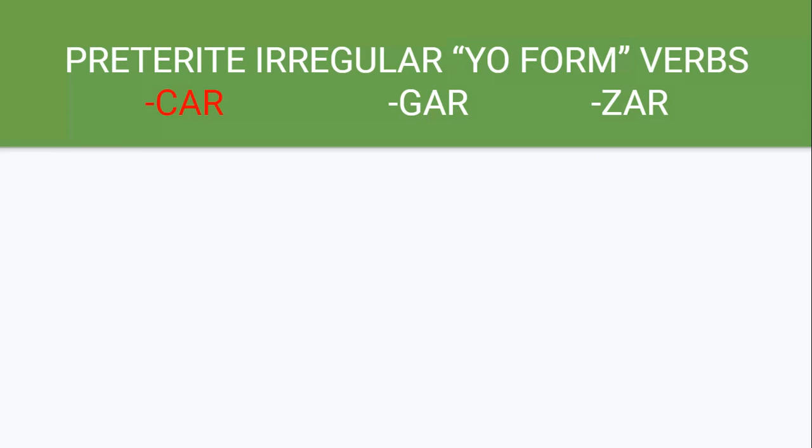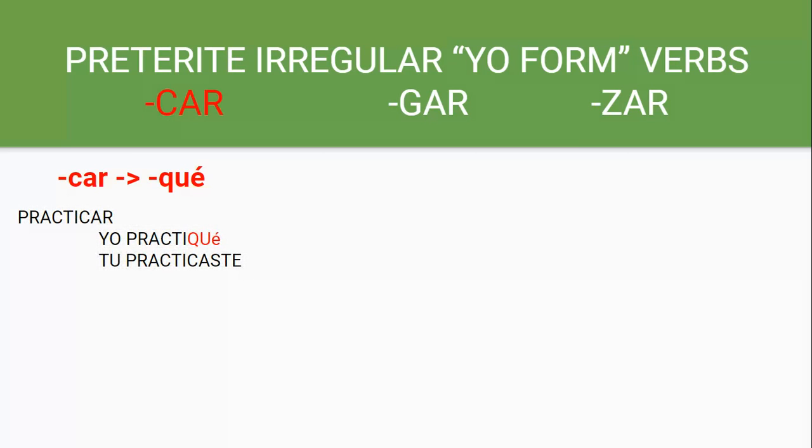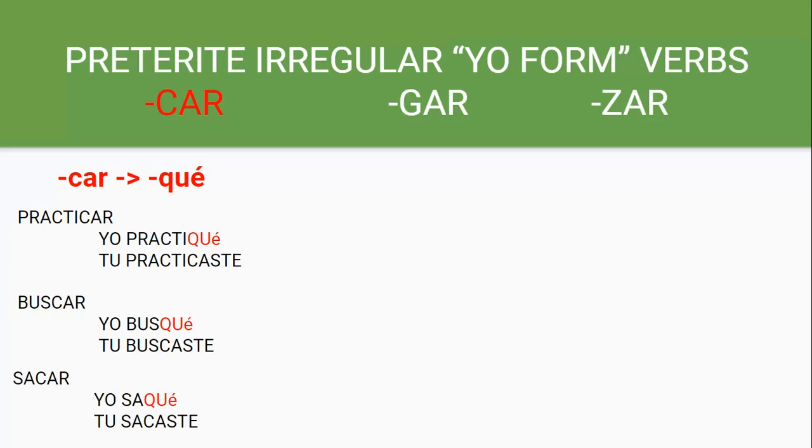So let's talk about the irregular yo forms. They're actually not considered irregular. They're considered regular, but because they have a little different ending, I decided to call them irregulars. So we have CAR. CAR is going to change to qué with an accent on the E. Accents are important because it changes the meaning of the word. So for practicar, we have yo practiqué, tú practicaste. Yo busqué, tú buscaste. Yo saqué, tú sacaste.